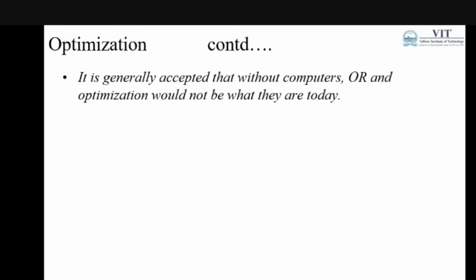Of course, we all know that optimization deals with computational work, where we need high computational machines, devices like computers. Where we may not have had these, the applications of optimization were limited.